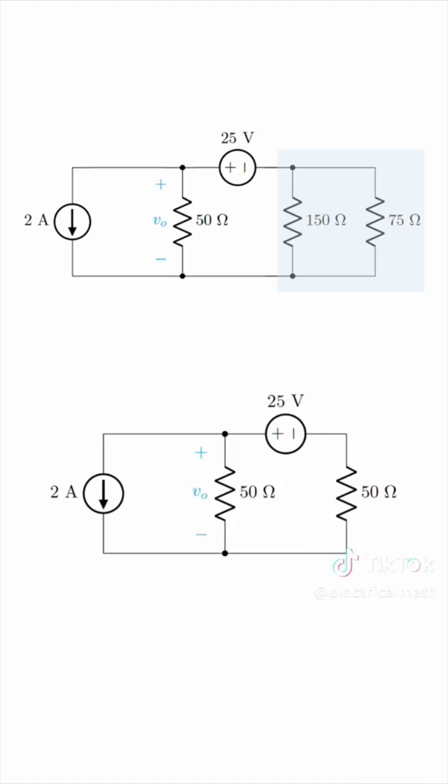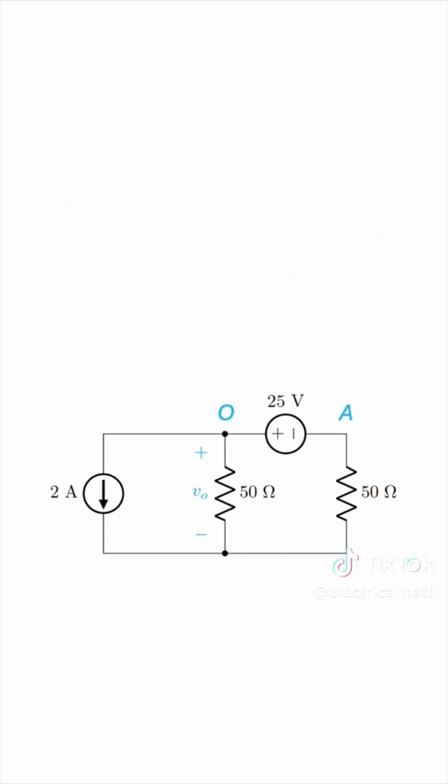Let's call the node where we want to find the voltage node O, because the voltage is VO. And let's call this node on the right hand side node A, this node where we did the parallel combination. Now, using the nodal analysis method basically entails using Kirchhoff's current law, KCL. So let's write the KCL equation at node O.